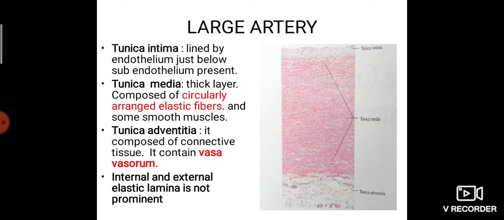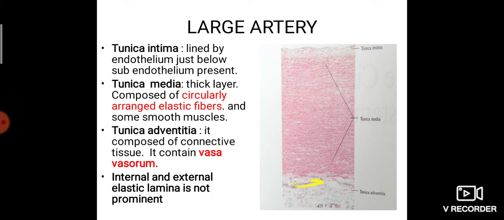While seeing the features of a large artery, the tunica intima is lined by endothelium. Just below the endothelium is a subendothelial connective tissue. Tunica media is thicker. This is made up of elastic tissue, elastic fibers which are fenestrated and circularly arranged. Because it is a large artery, elasticity is needed. So based upon the artery, the content of the tunica media becomes elastic tissue.